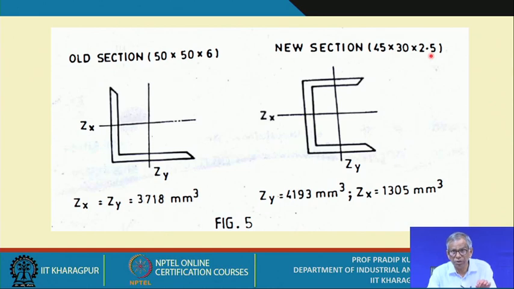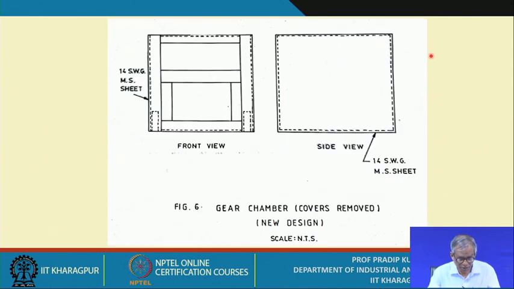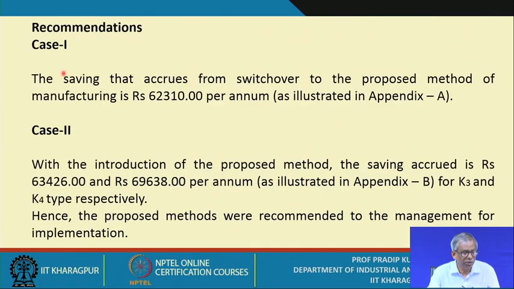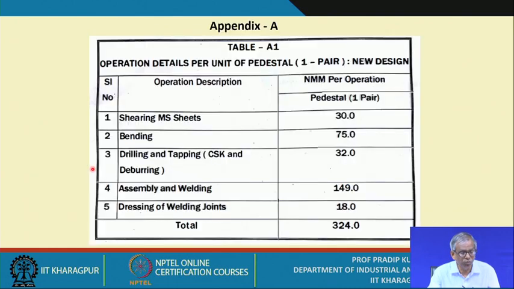So, please check or verify what the changes in the sections are, okay. And this is the new design for the gear chambers, and there are a few recommendations, and this is the savings we calculate for both case 1 as well as case 2.